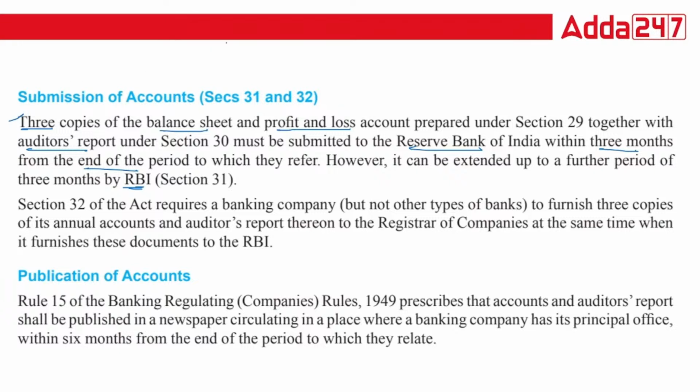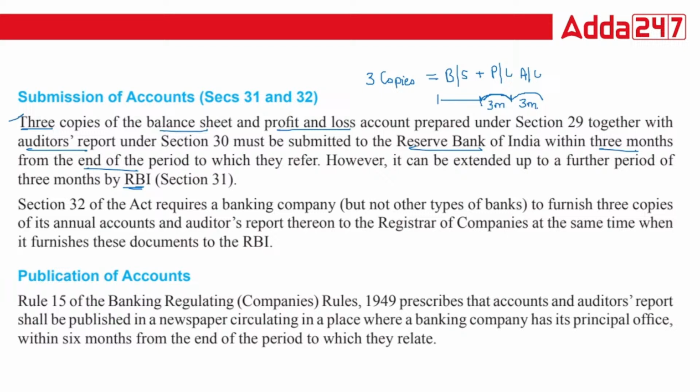Under this, you need to submit 3 copies of your balance sheet plus your profit and loss account. From the end of the financial year, generally you receive 3 months, but with the permission of RBI, you can further extend up to 3 months. That is what section 31 says.